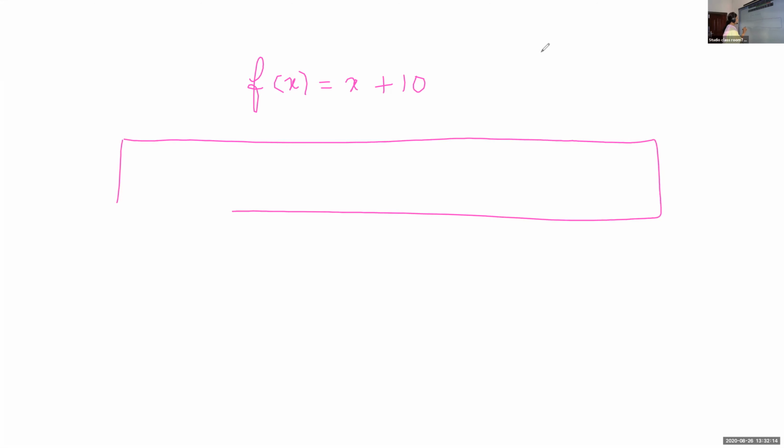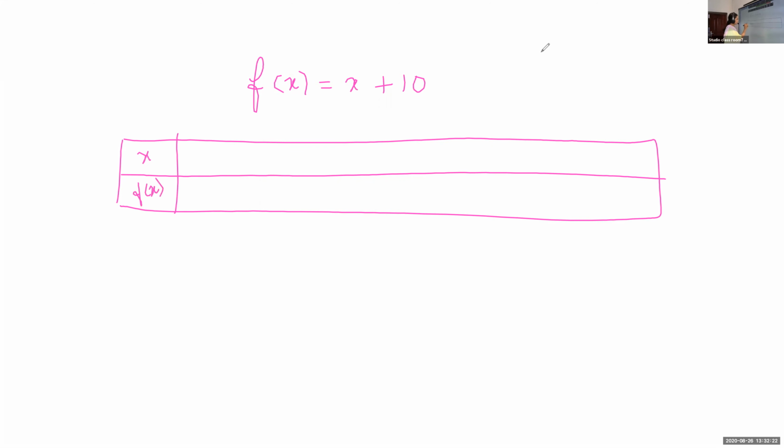Okay, now write down this table. Consider the function f of x is equal to x plus 10. You are going to complete this table. x, f of x.